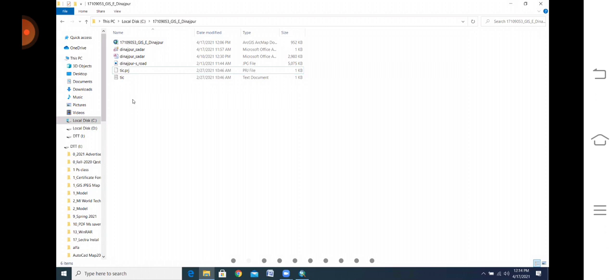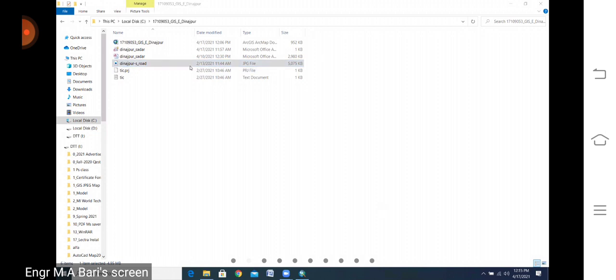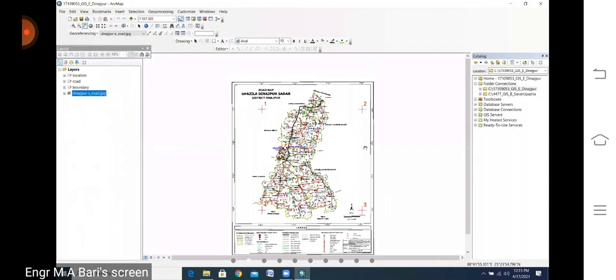Look at your file. Your file contains your project file and these two, because we have opened this file, that's why these two: JPG and tick. If there is any unnecessary thing, you need to delete it. So the tick is okay.